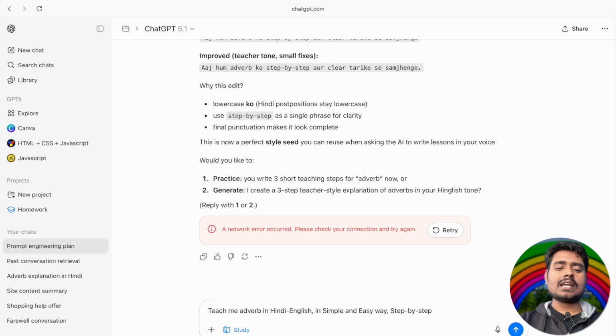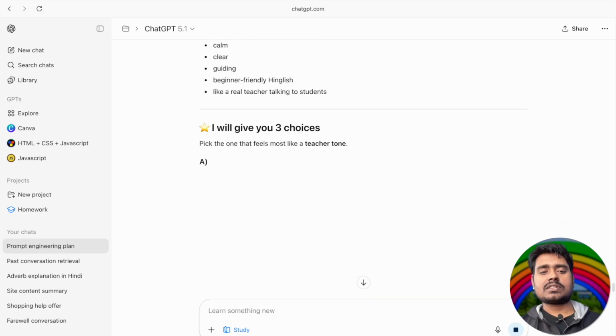Okay, I wrote that. I know that what I'm doing is not the right thing to do. I should use this tone, like how I wrote Hindi in English words, and then tell it to teach me in that way. But now I have written the prompt like: teach me adverb in Hindi English in a simple, easy way, step by step, like a teacher. Let's see what result it gives.